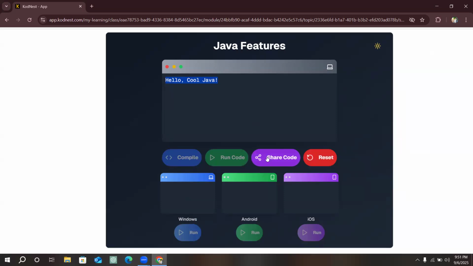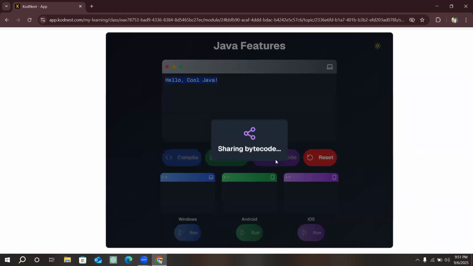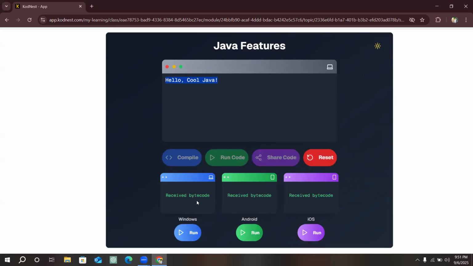Now, after sharing, as soon as I click on sharing, Windows will be supported, Android will be supported, and iOS also. See here, sharing the bytecode. The bytecode is received on iOS also, which means it supports any operating system. So it is platform independent, meaning write once and run anywhere. Now I will try to execute the same code in Windows.